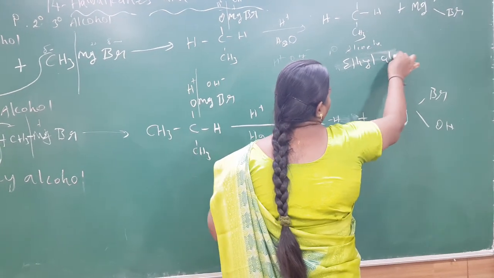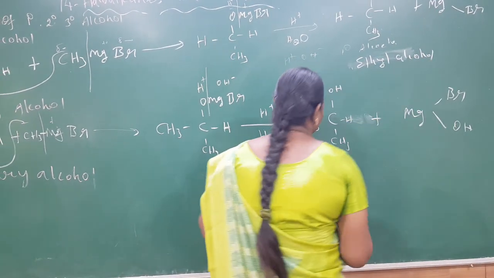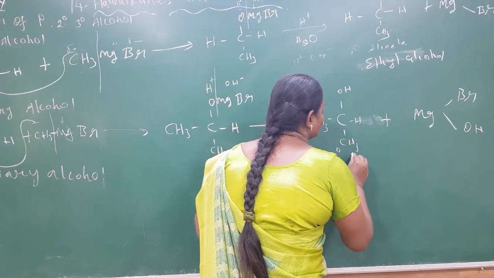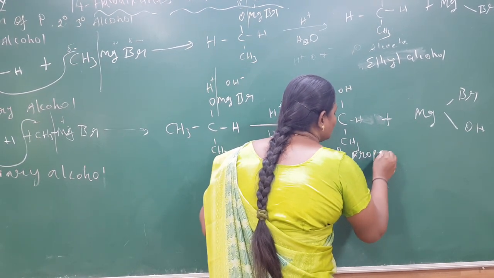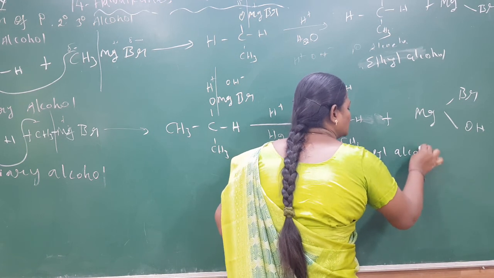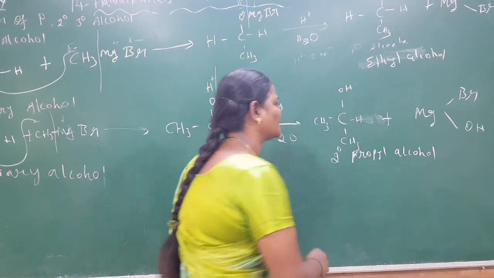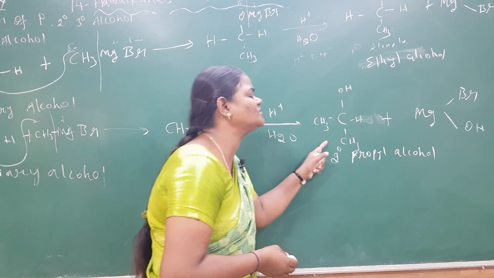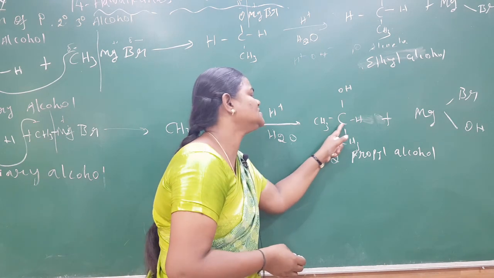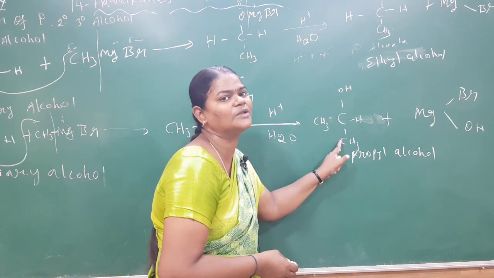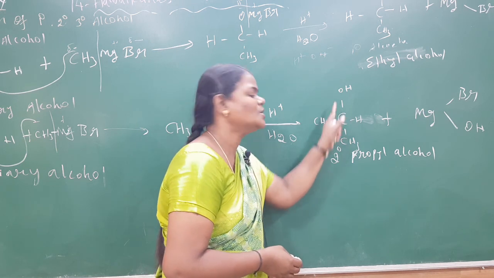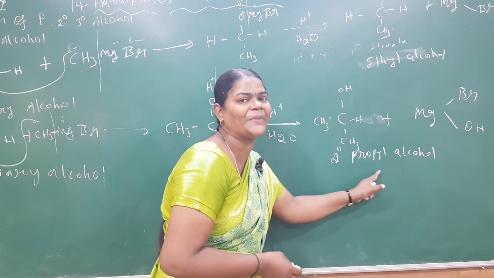Ethyl alcohol. Similarly, secondary propyl alcohol. Secondary propyl alcohol, very important. How do you find out this secondary propyl alcohol? This carbon is attached with a 2-methyl group and one alcoholic group. So it is called the secondary propyl alcohol.